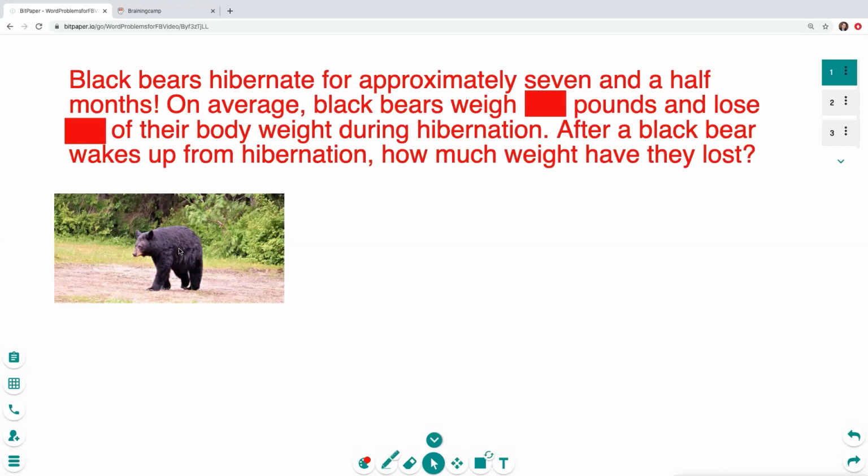And over here, I have a picture of a black bear. So let's see here. On average, black bears weigh 260 pounds and they lose 1/5 of their body weight during hibernation. How much weight have they lost after they wake up from hibernation? So I'm going to change colors here. So we know that on average, they weigh 260 pounds, just walking around every day. And then during that 7.5 months of hibernation, they lose 1/5 of their total body weight. So what we are trying to find is what is 1/5 of